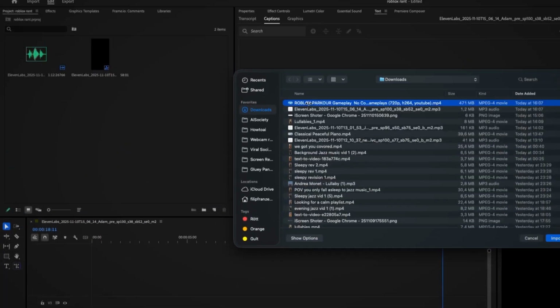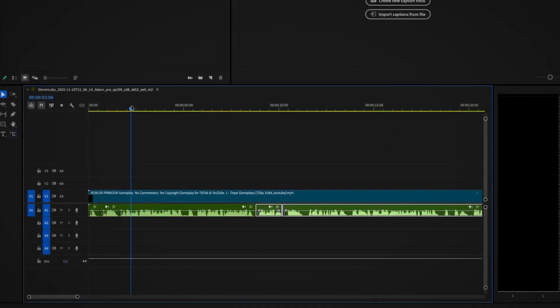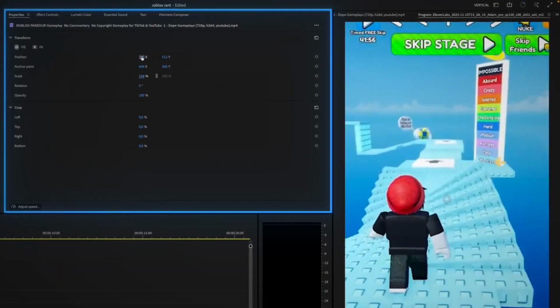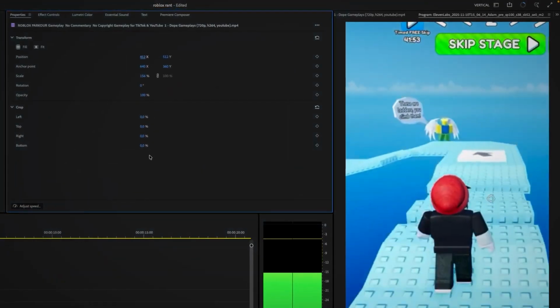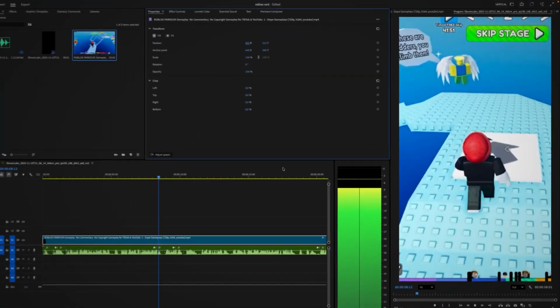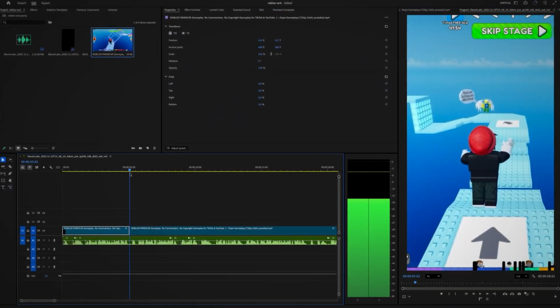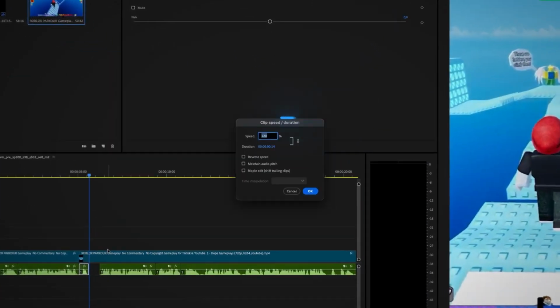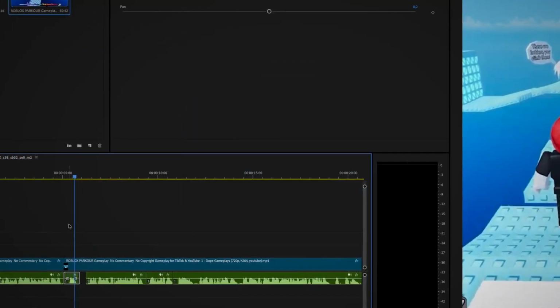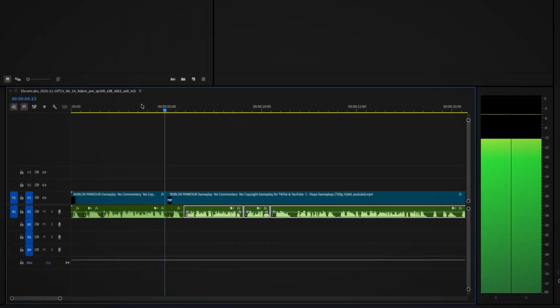Now, import your gameplay footage and drag it to the timeline. Adjust the video position in the Properties tab so that your character stays centered on the screen. Next, you want to slow down the speed of the voice during the parts where you want to emphasize something. For example, I'll slow the last few words at the end of the hook to 80%, which will make it sound something like this. When suddenly my brain's like, Hey.